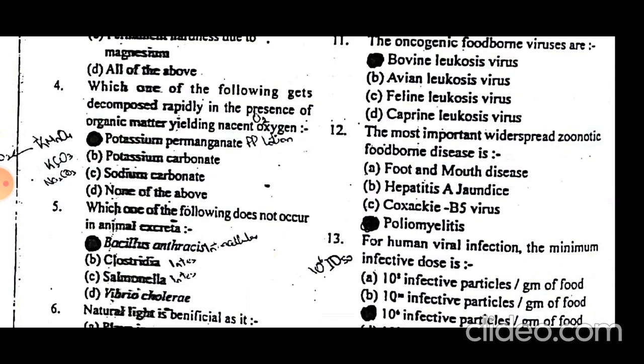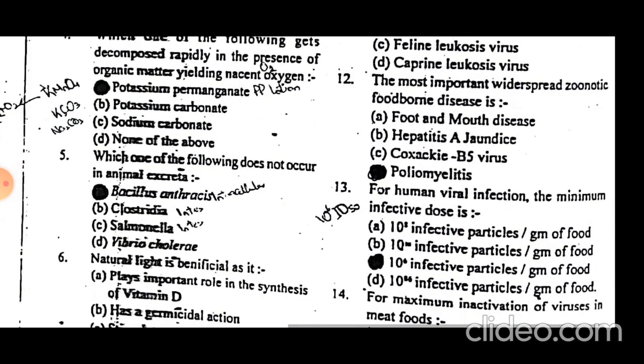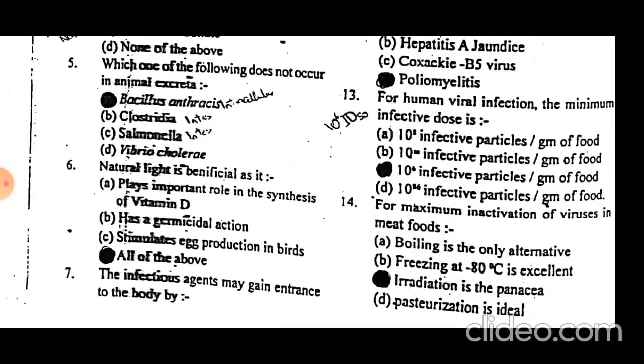Which of the following does not occur in animal excreta? Bacillus anthracis is not in animal excreta, as it does not colonize the gastrointestinal tract of healthy animals, whereas Clostridium, Salmonella, and Vibrio are normal colonizers of the gastrointestinal tract of animals, and they are opportunistic pathogens.